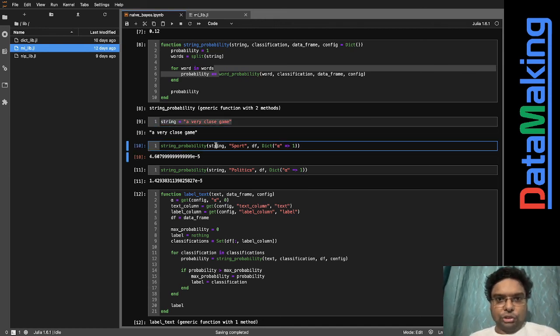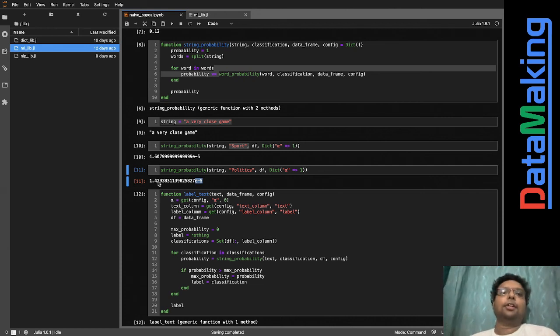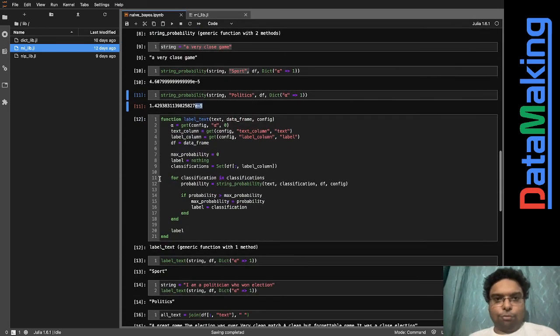So we are finding the probability of "very close game" in sport, and we are getting it like 4.6, whatever it is, e power minus 5. Next we are doing it in politics, it's still e power minus 5, so we can ignore that, and we are getting only 1.4. So 4.6 is greater than 1.4, so we can conclude this as sport. Okay, so this is the thing that I've automated.